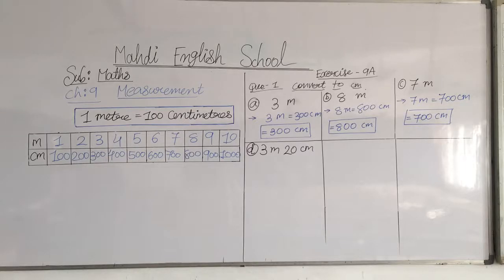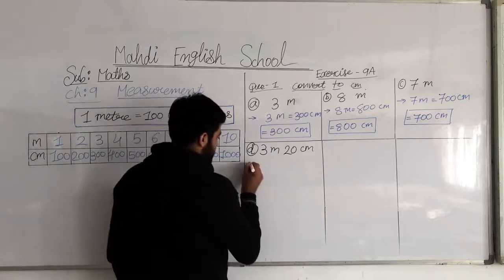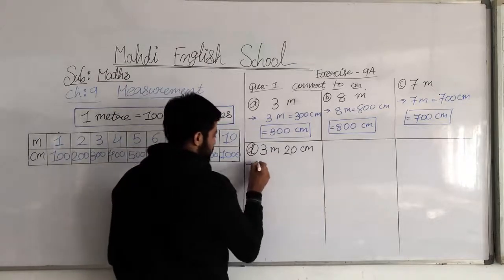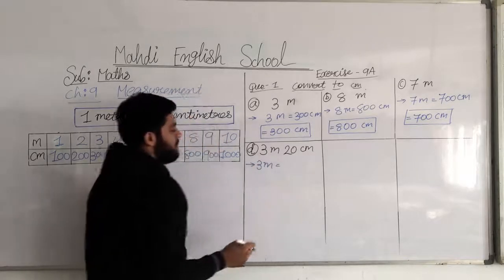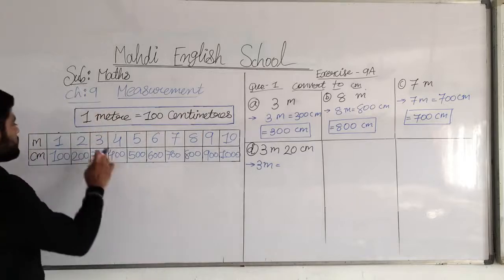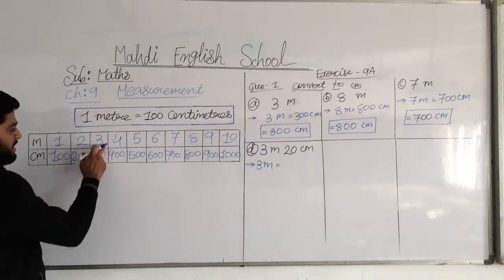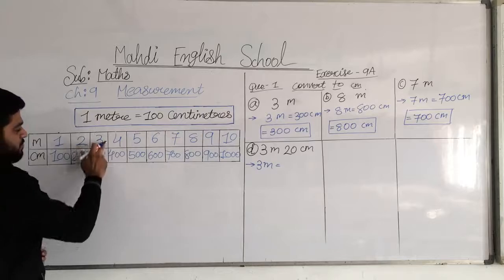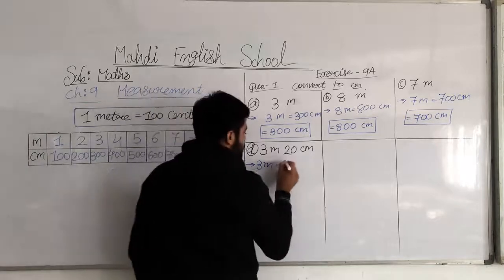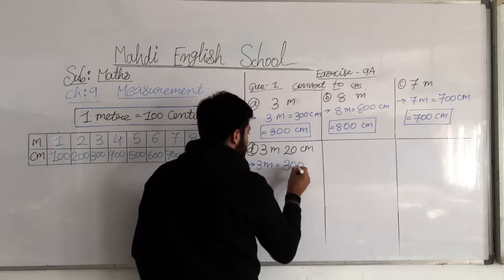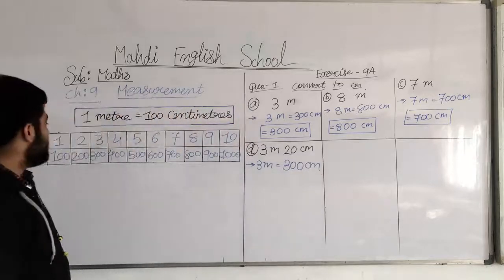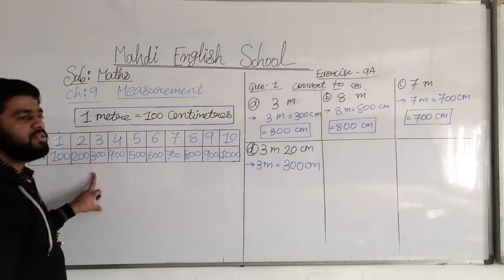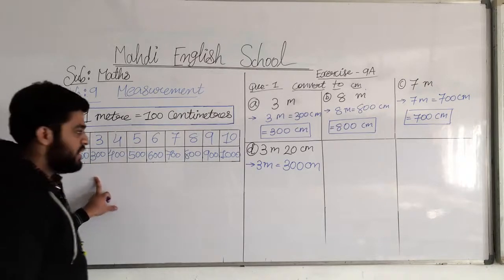So we move on to our question number D. Let's start here with question number D. 3 meter, my dear students. So first of all, we write the 3 meter. So how many centimeter? 3 meter is equal to 300 centimeter. See, 3 meter is equal to how many centimeter? 3 meter is equal to 300 centimeters.